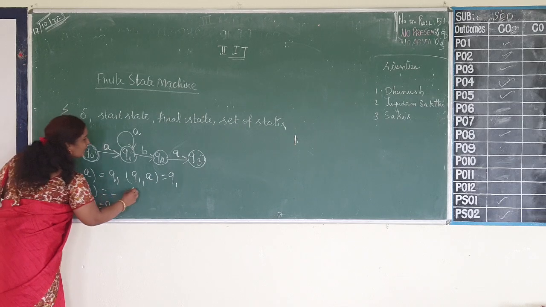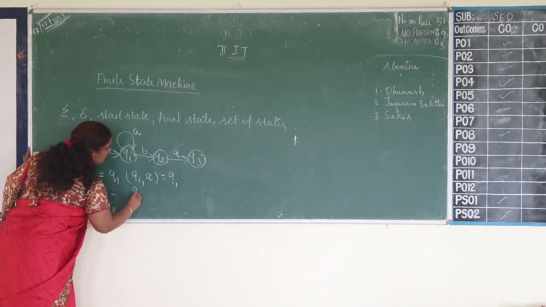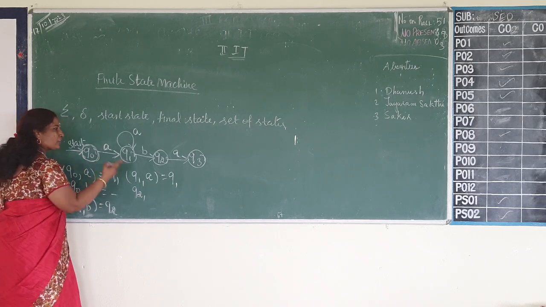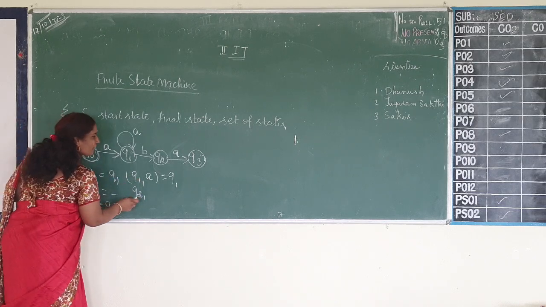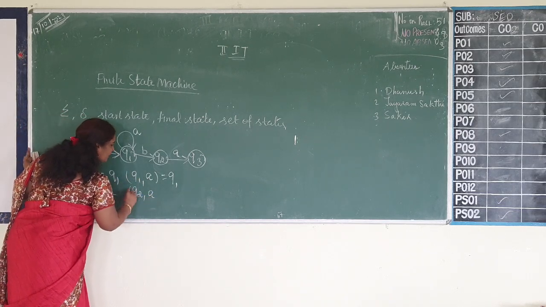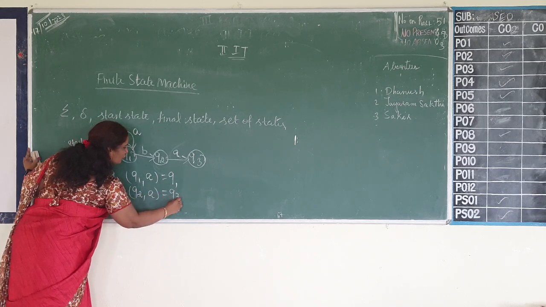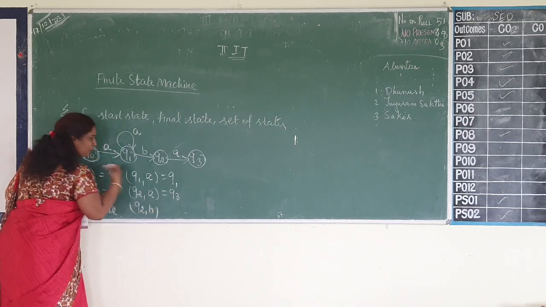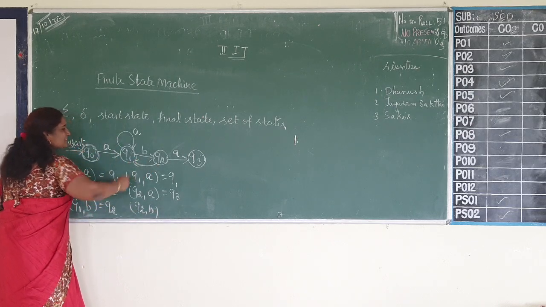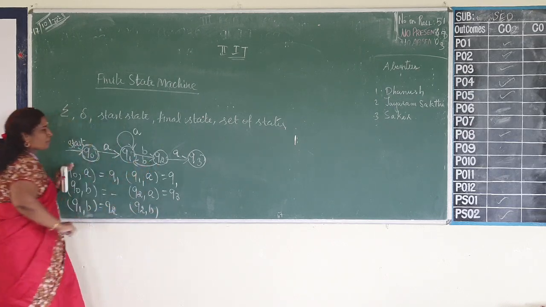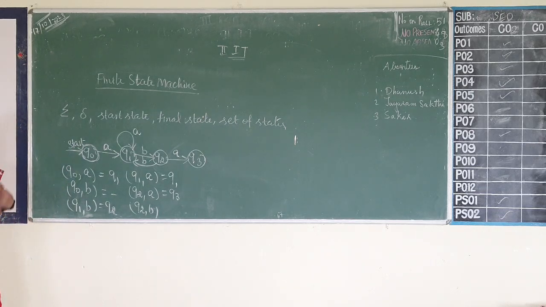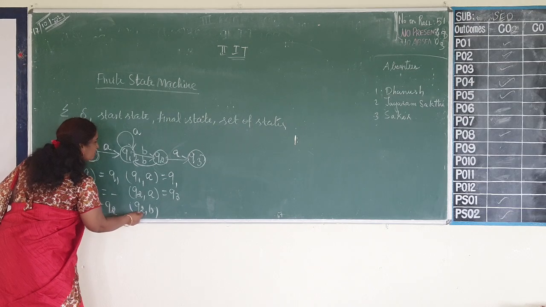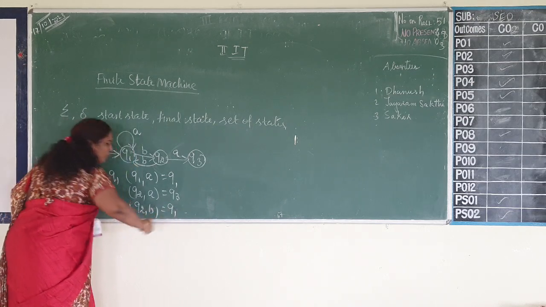Similarly, when the state is Q2 and you give input A, it goes to Q3. So I can write like this: Q2, input is A, it goes to Q3. When the state is Q2 and the input is B, suppose I want to give a transition like this: input state Q2, input B, it goes to Q1.